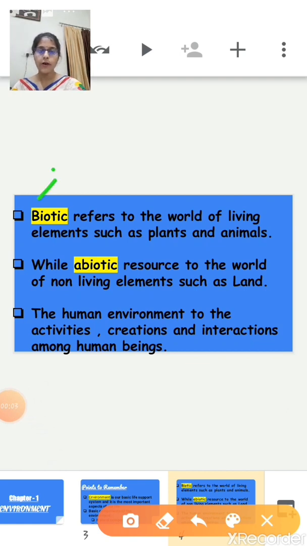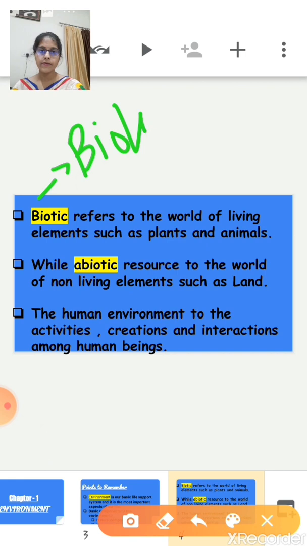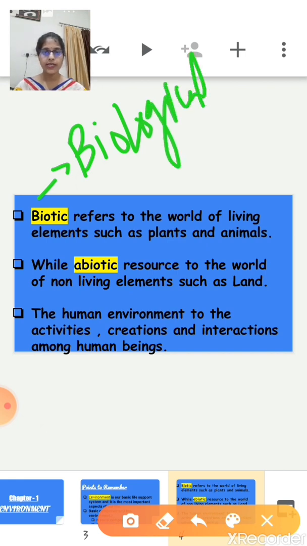Biotic or biological components refer to the world of living elements such as plants or animals, right? So biotic, that means all living organisms together form the biotic component. For example, plants, animals, humans and other organisms. Clear? Biotic means all living organisms together form the biotic component. So plants, animals, humans and other organisms, all these are examples of the biotic component.